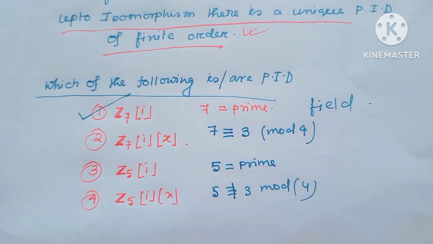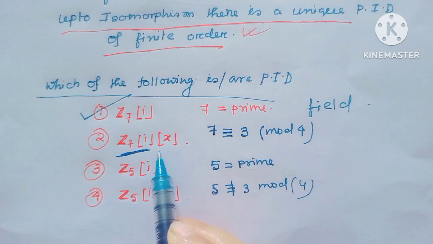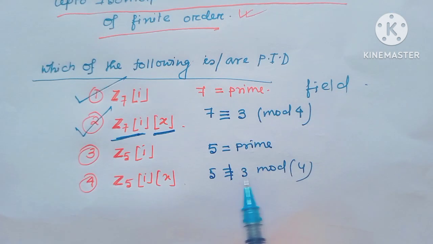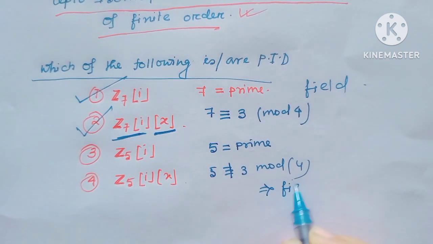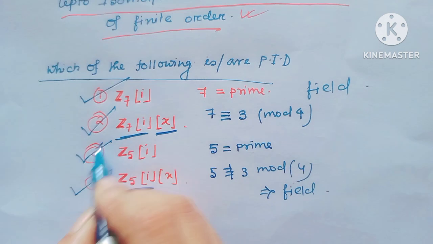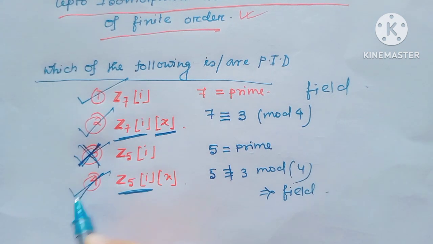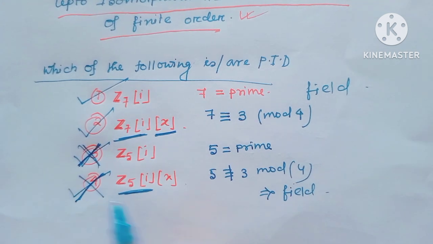So Z_7[i] is a P.I.D. And if this is a field, then the polynomial ring over it is not a field. But 5 is not congruent to 3, so Z_5[i] is not a field. Since Z_5[i] is not a field, any polynomial ring over it is not a P.I.D.